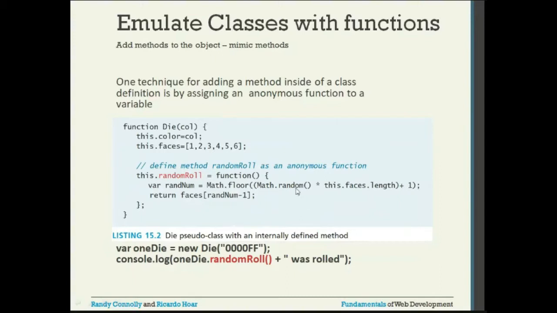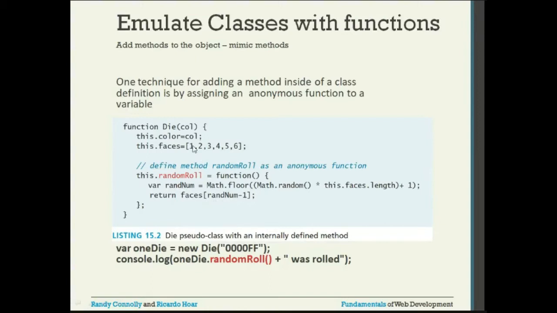Okay, last time when I was explaining, let's say this is 0. 0 is multiplied with 6, giving 0, and plus 1. Then what is the value it will have? The random number will have a value of 1. 1 minus 1 is 0. Faces index is 0. What is at index 0?